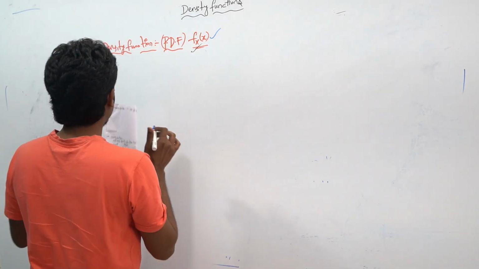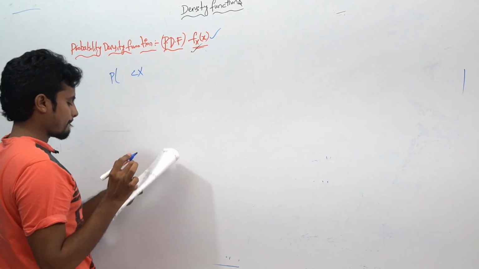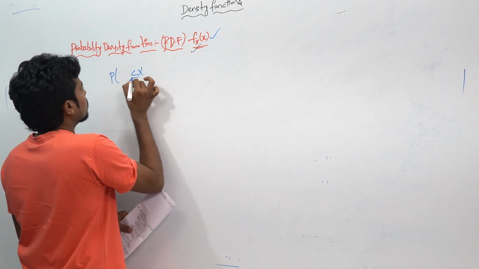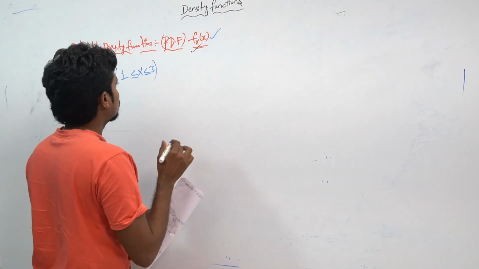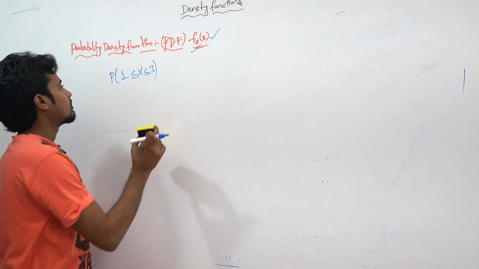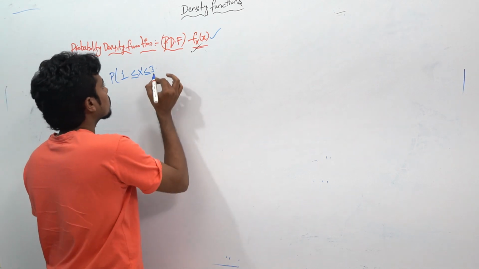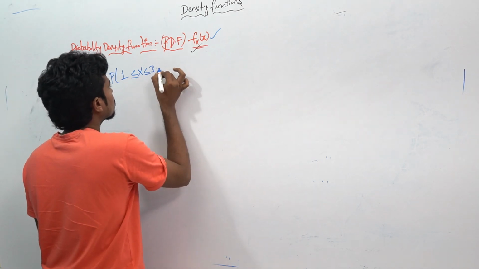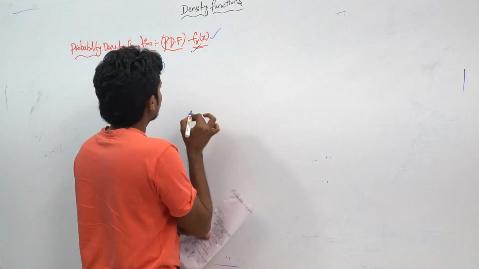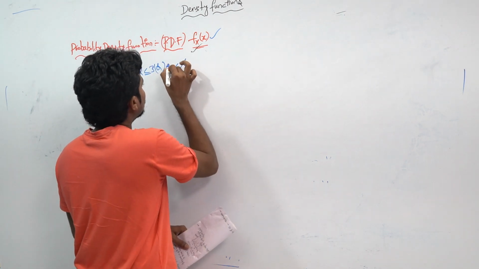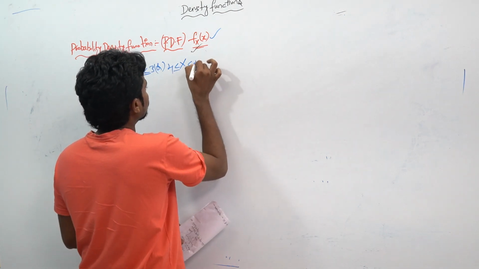If you take probability of x in between 1, 2, 3, OR probability of x in between 4 to 5.